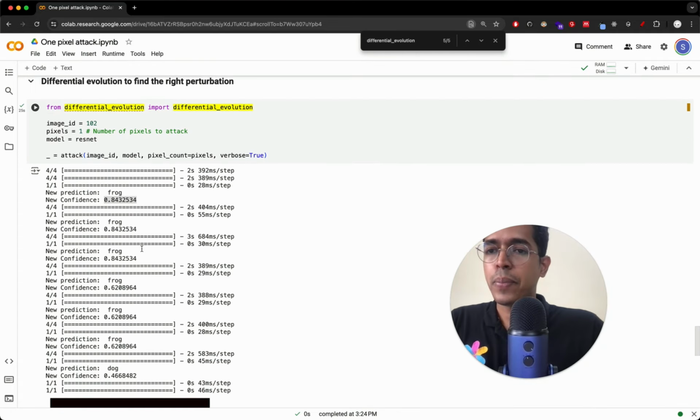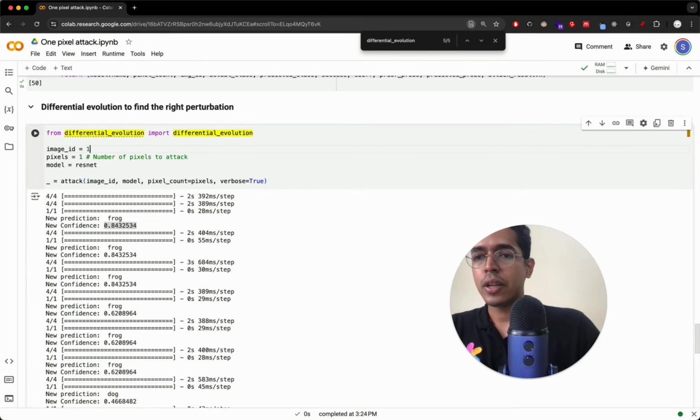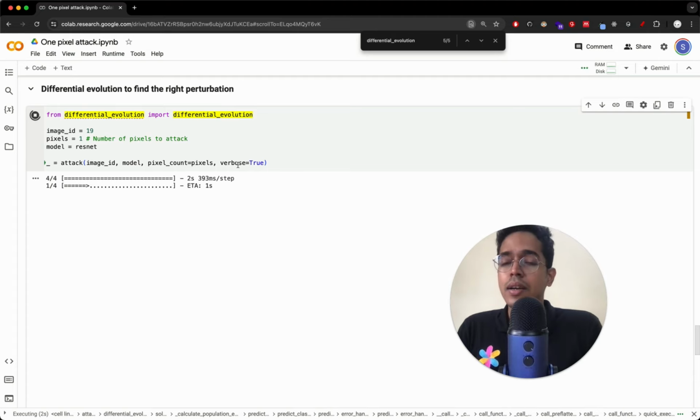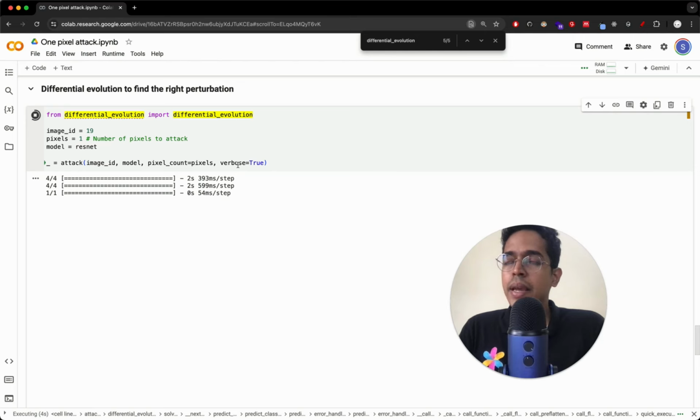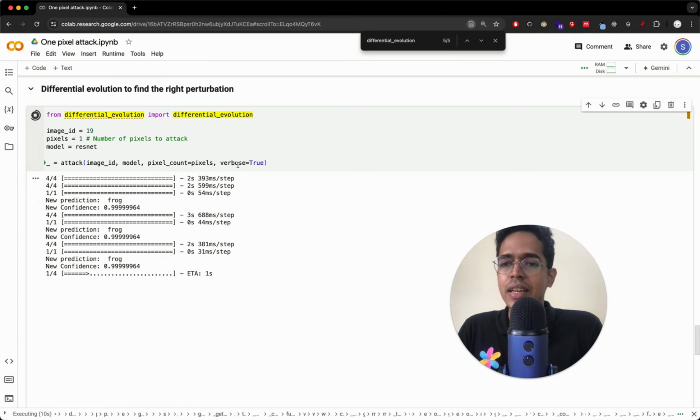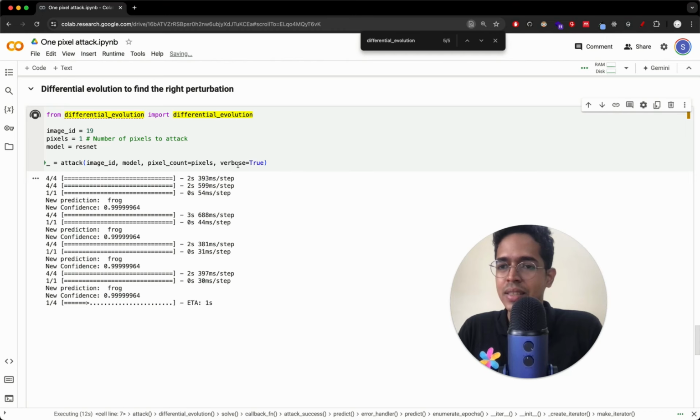We can actually play with this. So instead of this image ID, what if I just run this image ID 19? I don't think this will, by the way, work always. It may or may not work depending on the pixel. So here image ID 19 is being classified as frog with 99.9% confidence. Is that actually a frog?